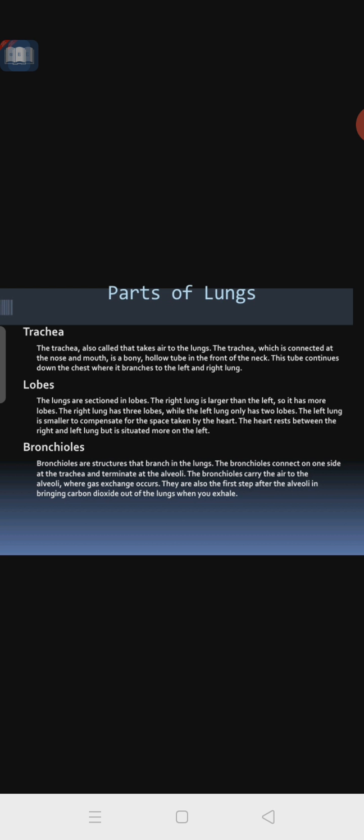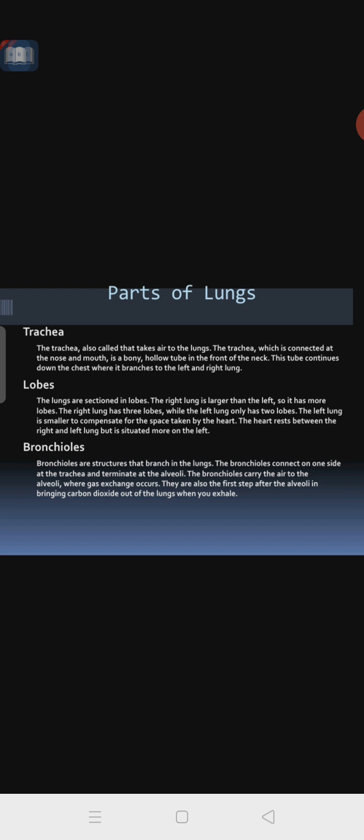Then the next part is the bronchioles. Bronchioles are structures that branch in the lungs. The bronchioles connect on one side to the trachea and terminate at the alveoli. The bronchioles carry the air to the alveoli, where gas exchange occurs. They are also the first step after the alveoli in bringing carbon dioxide out of the lungs when you exhale. So the bronchioles means windpipe.